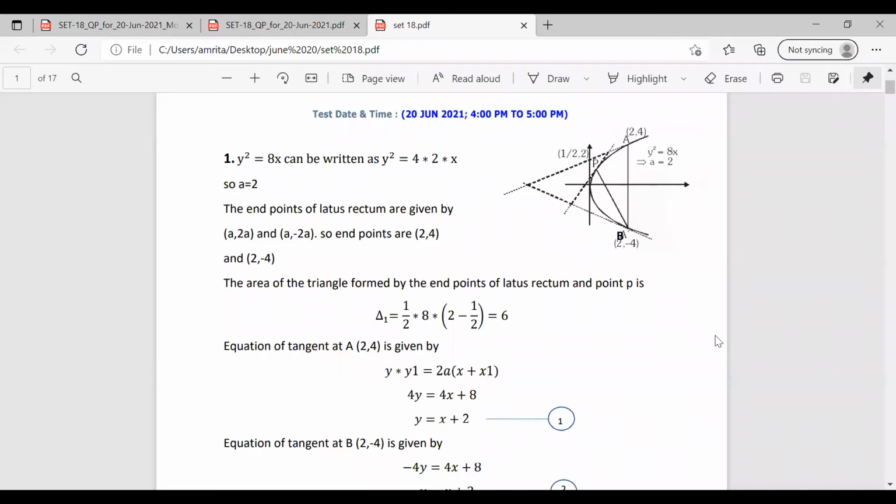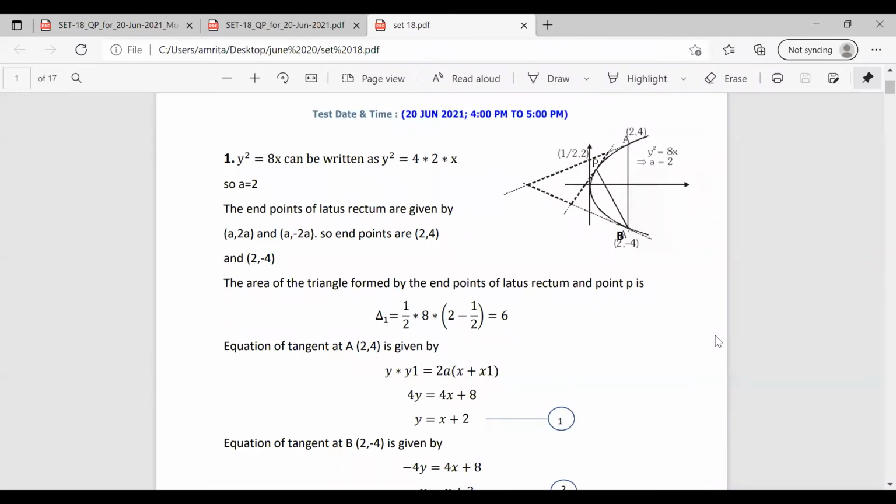At A, the points are 2, 4, so y is 4 and x is 2. So simply substituting, we will get the equation of tangent at A as 4y is equal to 4x plus 8. So cancelling the 4, we have the first equation as y equal to x plus 2.